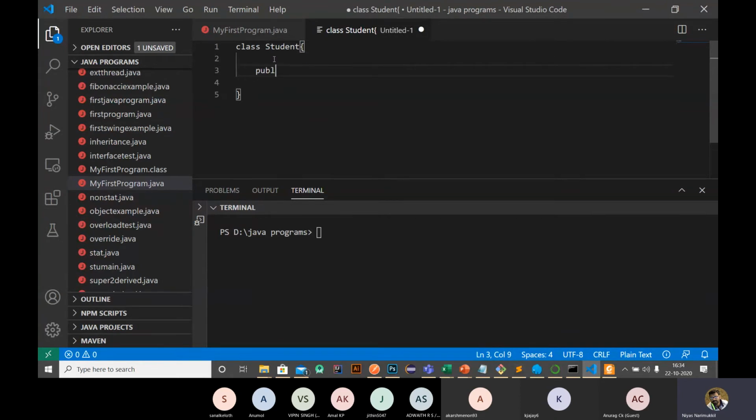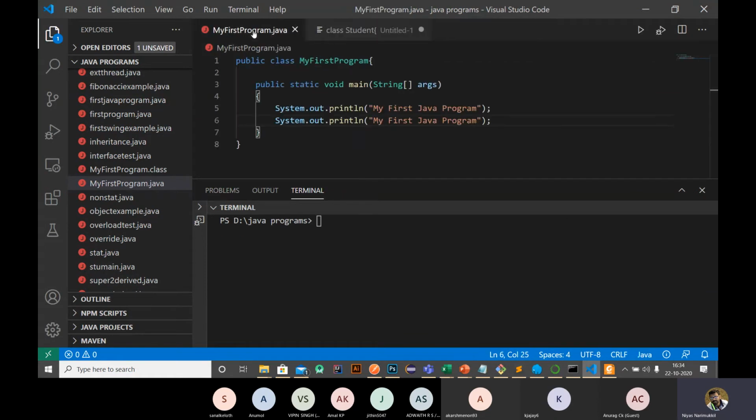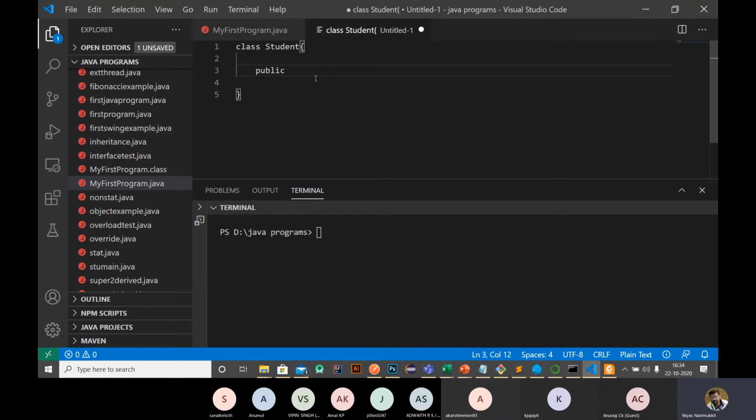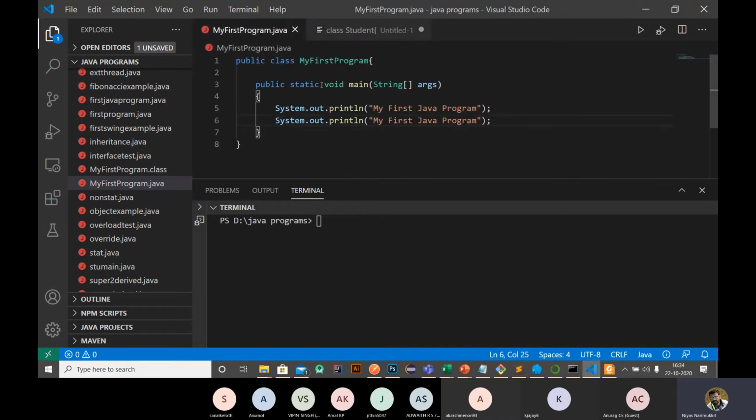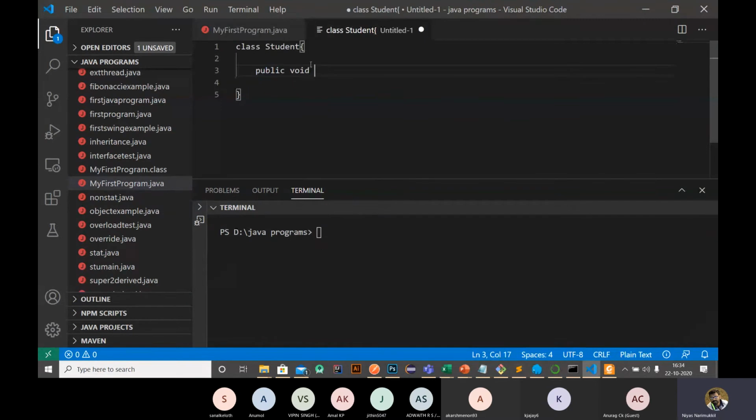We have one function, public void. Void means we are not having any return type. If there is a return type, it goes here, but void means no return type. So public void, then a function name.